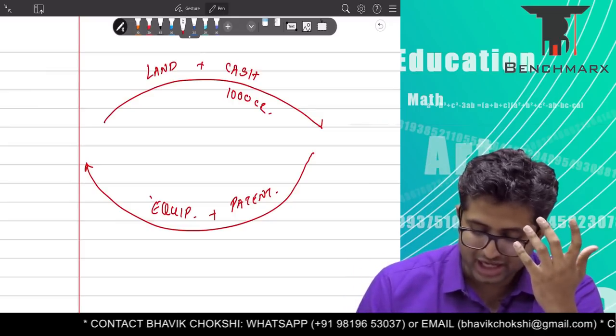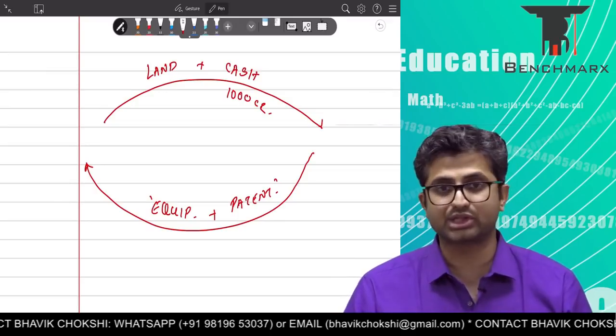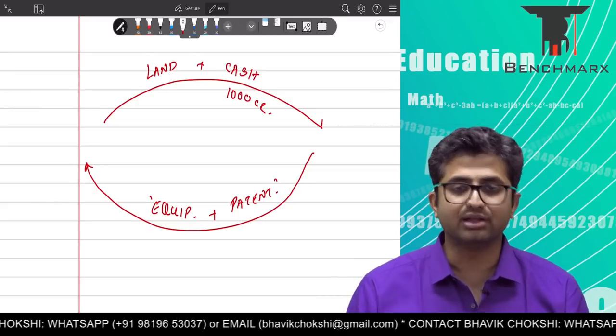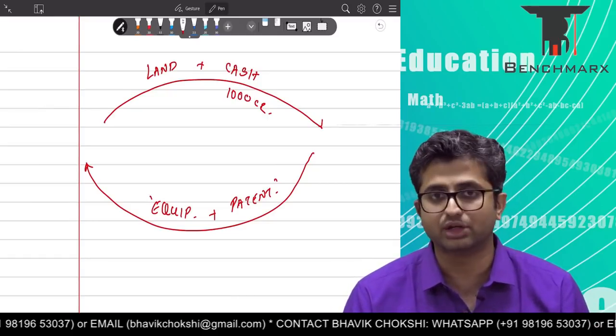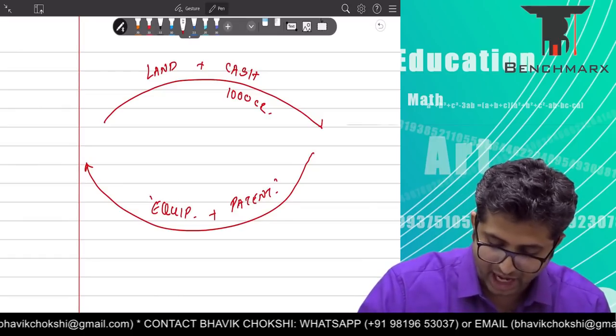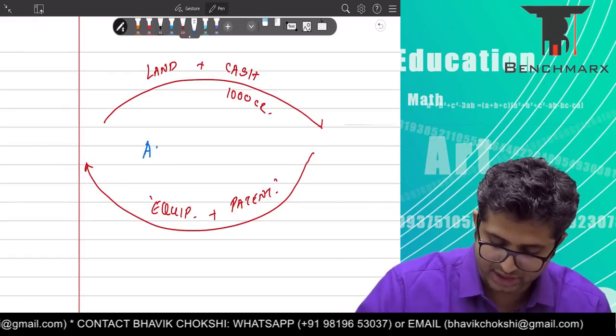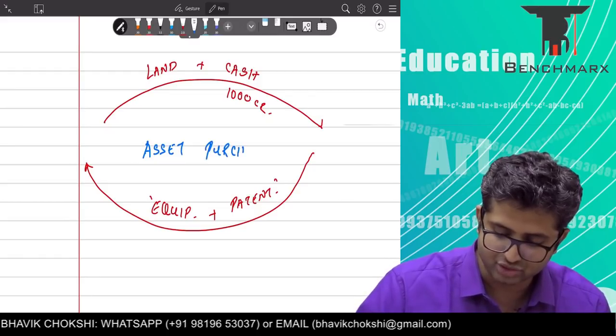When I look at only equipment and patent getting acquired, I do not see any processes to operate the equipment, processes to run the patent in order to generate a revenue. And hence this entire transaction seems to be an asset acquisition. It seems to be an asset purchase rather than a business purchase.